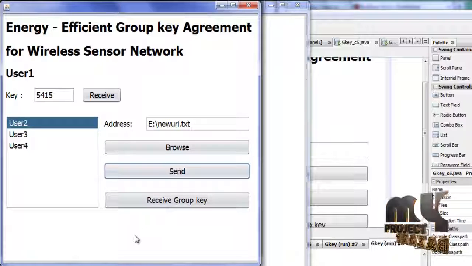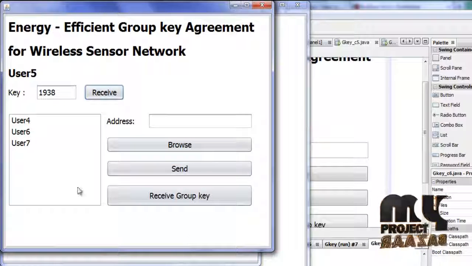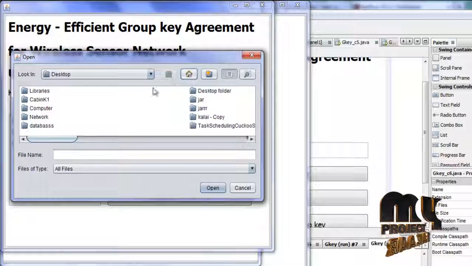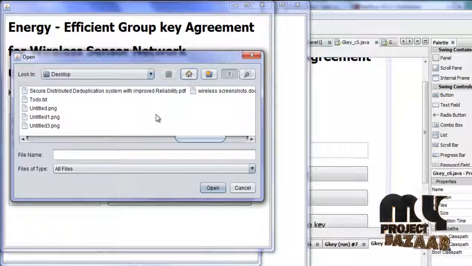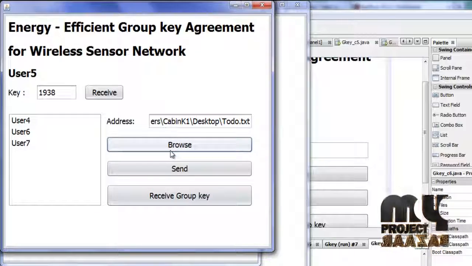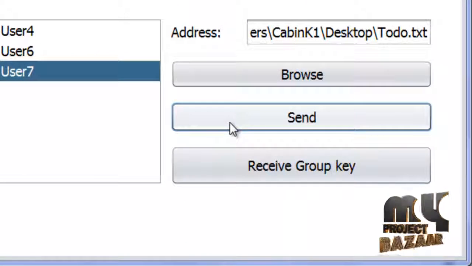After this, I can communicate with user 3, user 4 like this. In the second network, you can communicate with the second network. So we browse here, and I'm sending to user 7. So it is sent to user 7.